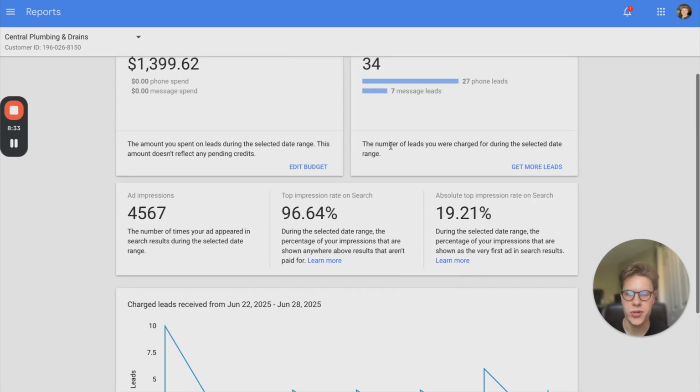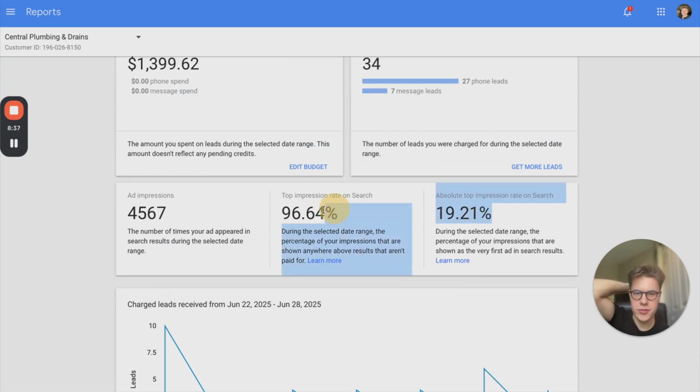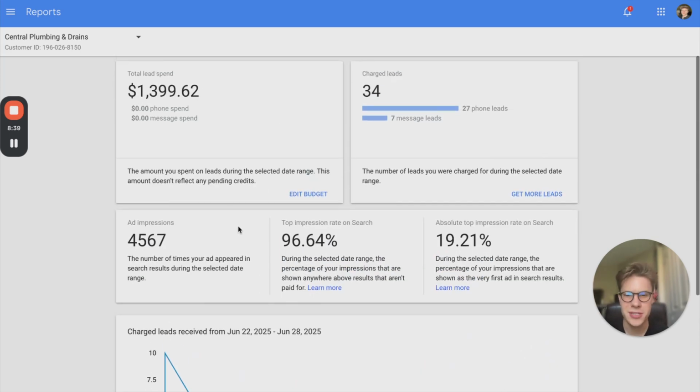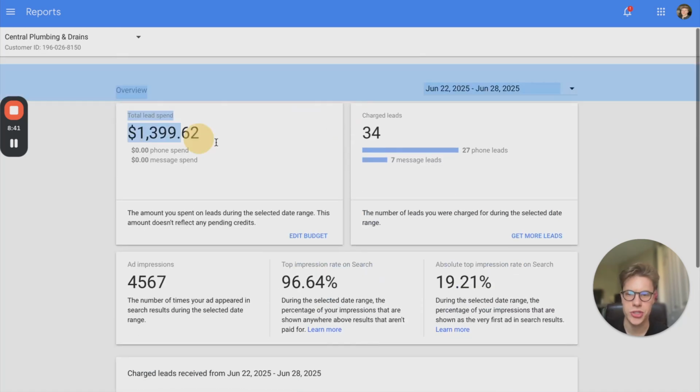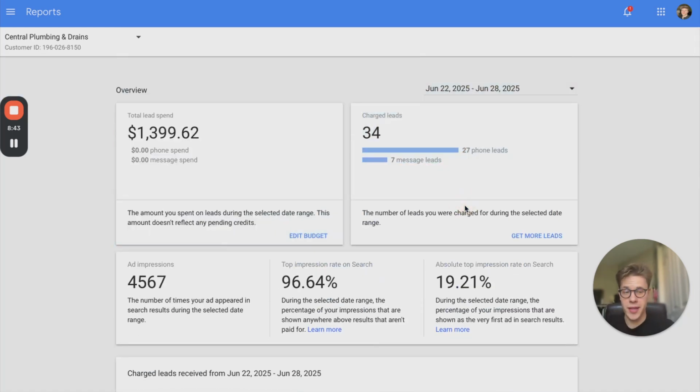And then a couple other metrics. Some of these metrics you may be familiar with from Google Ads, pay-per-click. So this is pretty awesome to see. This page is probably not super important to you guys, but this is what's super important here, right? You want to know how much you're spending actually and how many leads you're getting. So for example, you saw this account is trying to spend $5,000 per week. We spent $1,400 last week. You see why we accelerate it? Because Google local service ads is slow to push you, so we try to push them. So that's kind of our way of accelerating it forward.